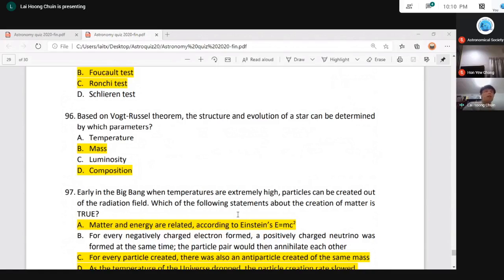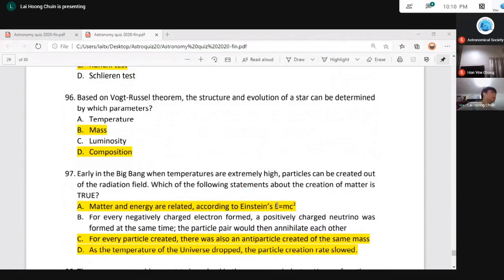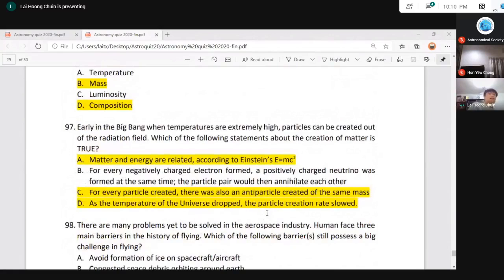And number 97. In the early Big Bang, the temperature was extremely high, and particles can be created out of the radiation field. So which of the following statements about the creation of matter is true? Basically all are true except B, which says a negatively charged electron formed; it should be that a positively charged electron was formed at the same time, not a positively charged neutrino.